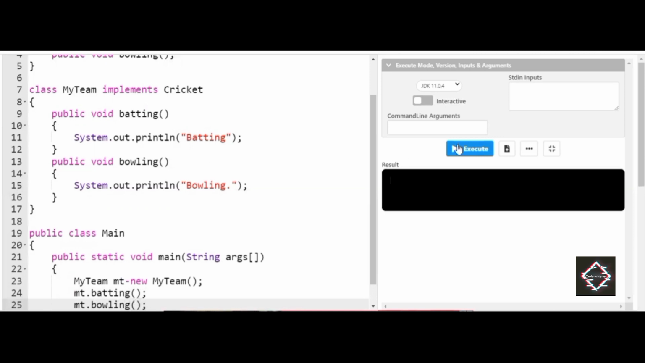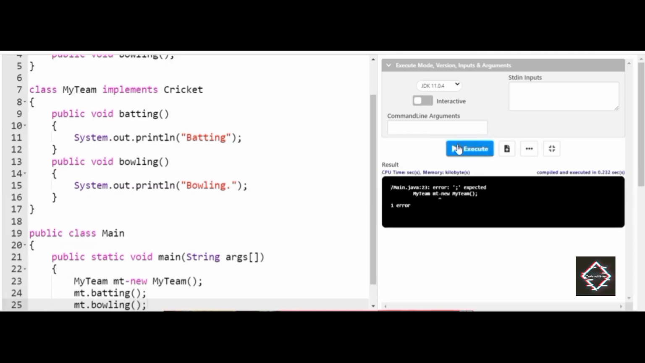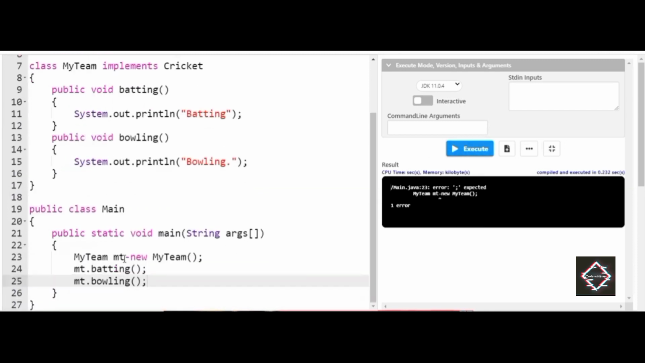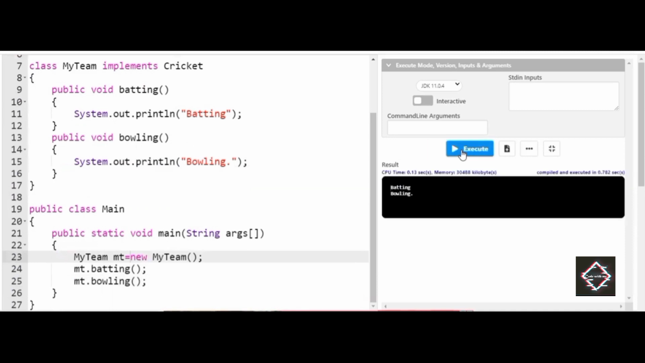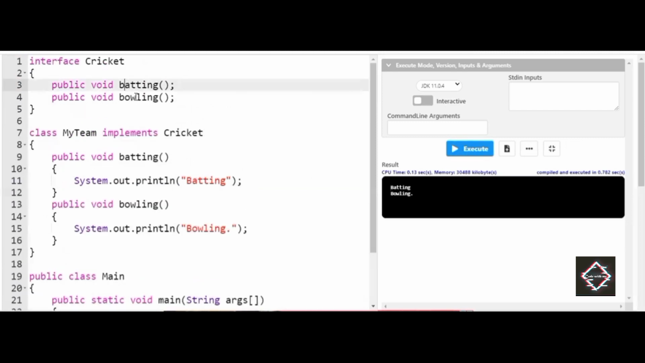when I try to execute the program here, let us see what will happen. I'm sorry, there is a slight error here. Okay, now let us execute the program and see what happens. You can clearly see here, friends, the statements which I have overridden, batting and bowling, have been successfully printed. You can clearly see in the interface, the batting and bowling methods are both empty methods. They have nothing inside them. Even the parameters are empty.